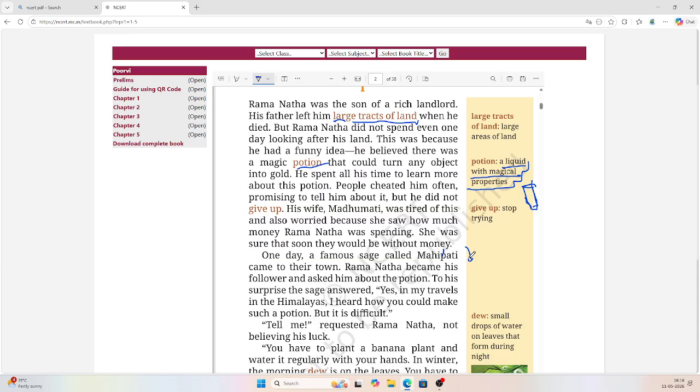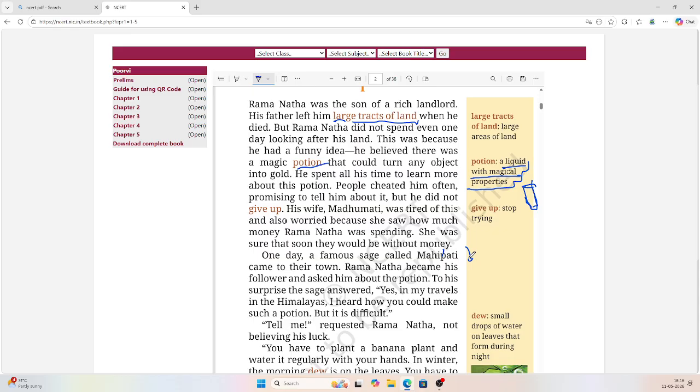People said, give us money and we will tell you, but it didn't even work. So often means sometimes. Sometimes people also cheated him, saying give us money, we promise, promising to tell him about it. But he did not give up.